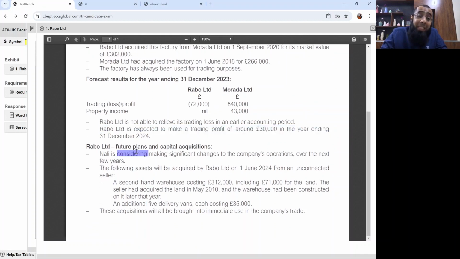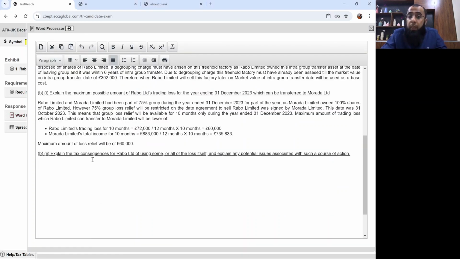And NALI is considering making significant changes to the operations. Currently, there is no major change; acquiring a warehouse or delivery van is not an issue. But if there is a significant change in its activity, then the losses may get restricted. So what consequences may arise?